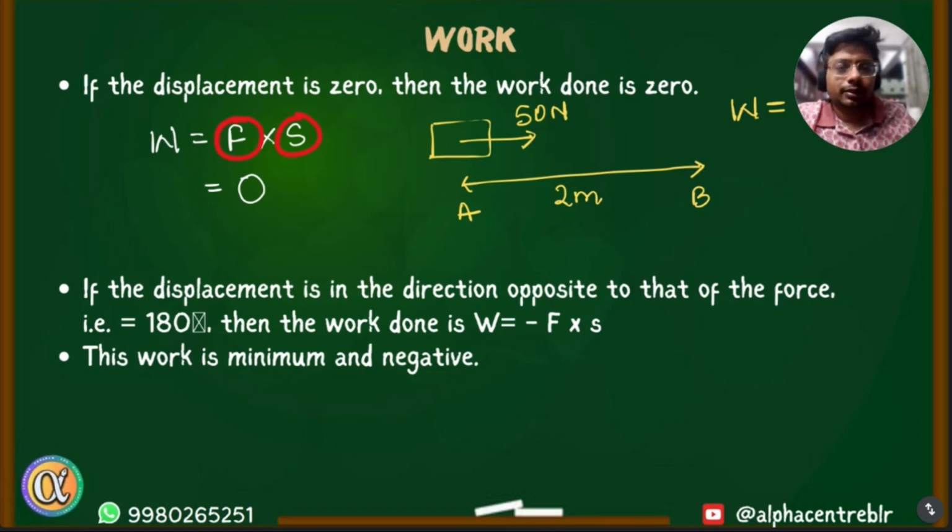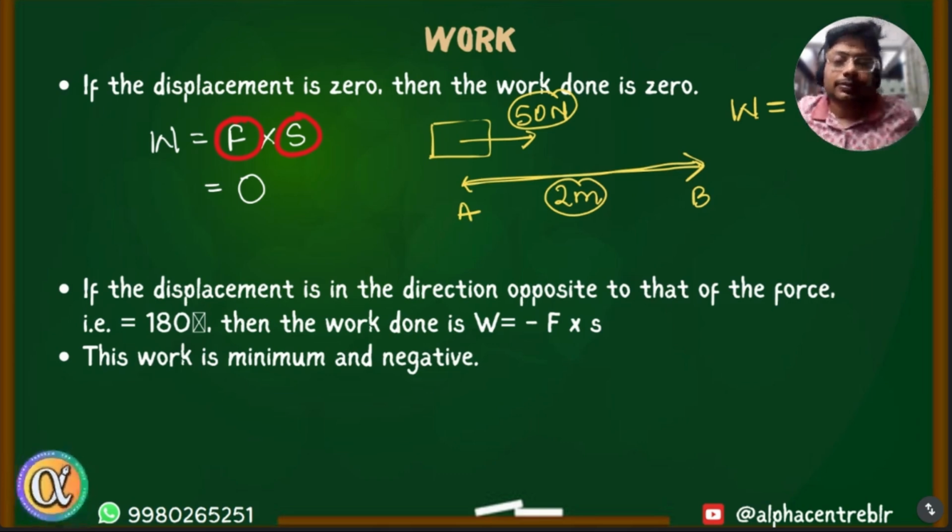So can you repeat? What is work done in this process? Like 50 Newton force, and the body moves by 2 meter in this direction from A to B. 100 joules. Okay. Now pay attention.